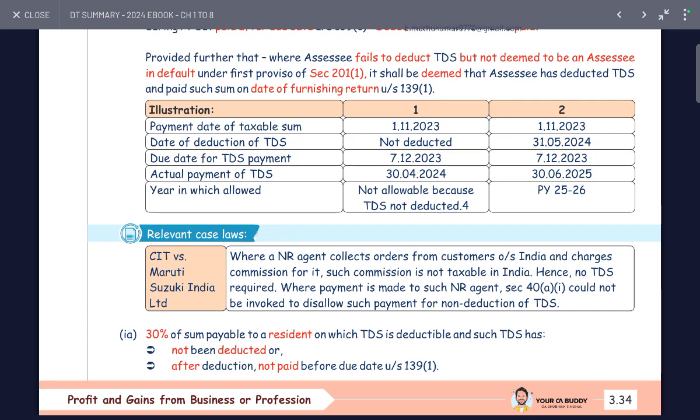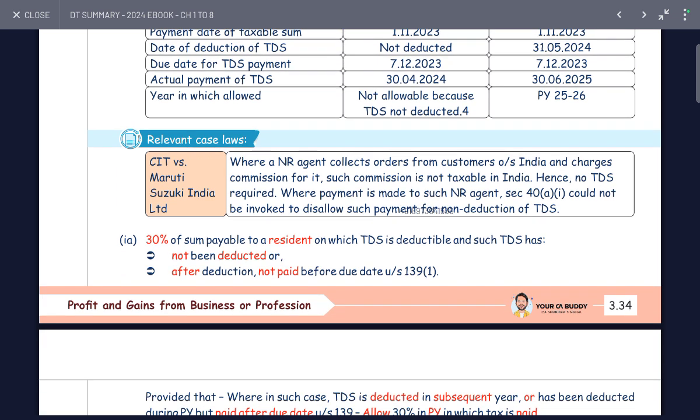In the illustration: date of payment to the taxable person, date of deduction of TDS, TDS non-deducted, due date of TDS, and actual payment. So here initially not allowed because the TDS was not deducted. But when deducted in a later year, on the date of payment we can deduct the TDS and claim the expenses. Relevant case law: CIT versus Marsh Limited